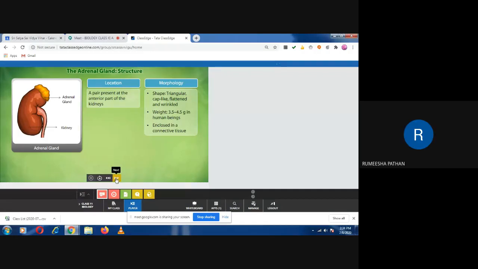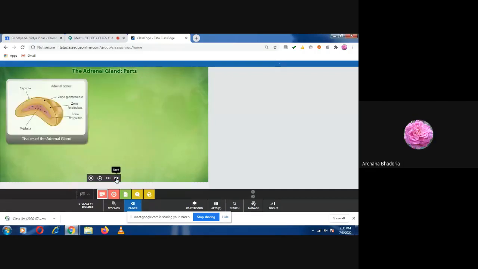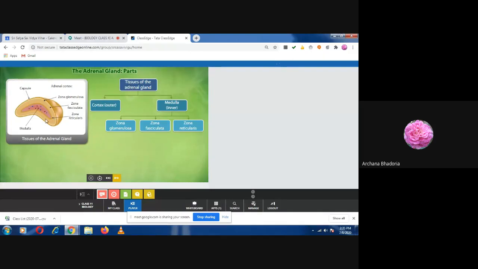Yes, ma'am. Okay. So now try to see this internal structure of the gland. Adrenal gland, the covering, we call it as a capsule, which is made up of the connective tissue. Then the outer part of it is known as the cortex, and the inner part is known as the medulla. Now, the cortex part you find is differentiated into three different distinct regions. Can you see here?